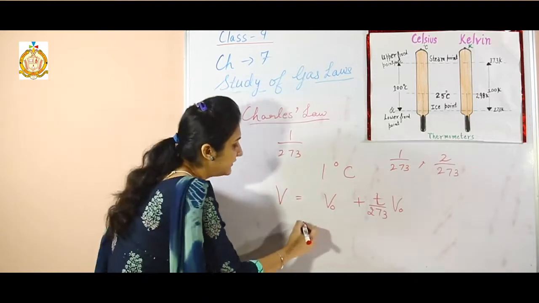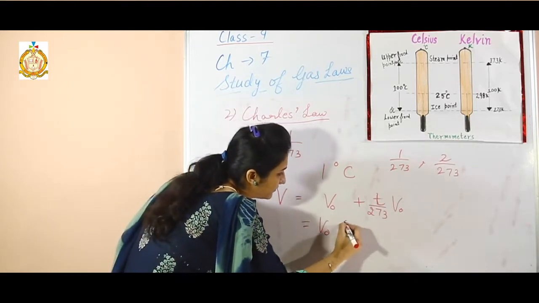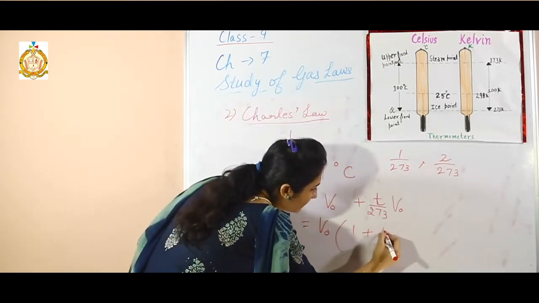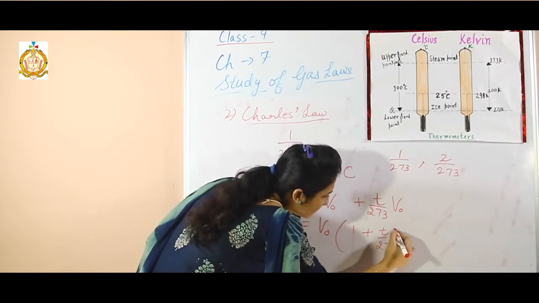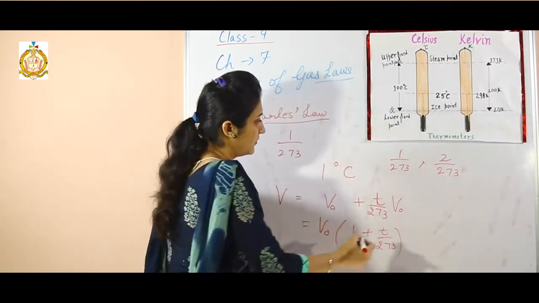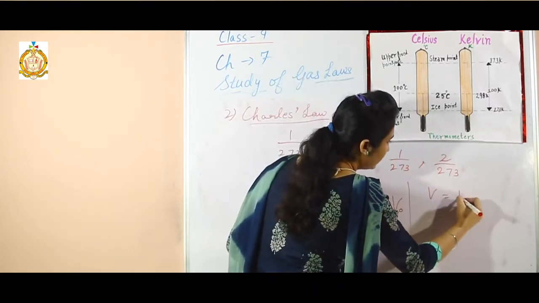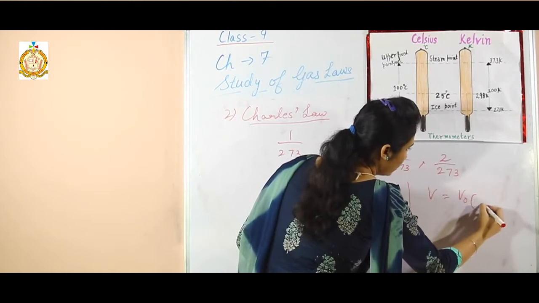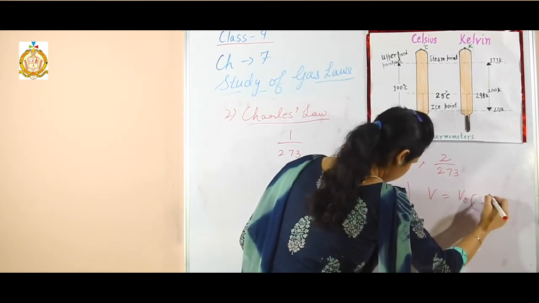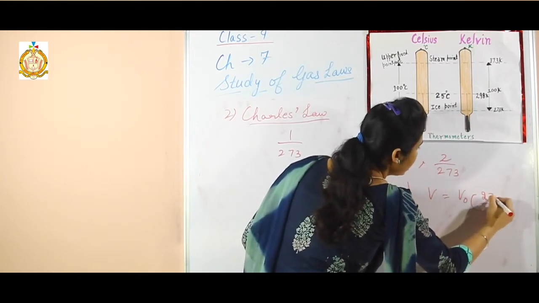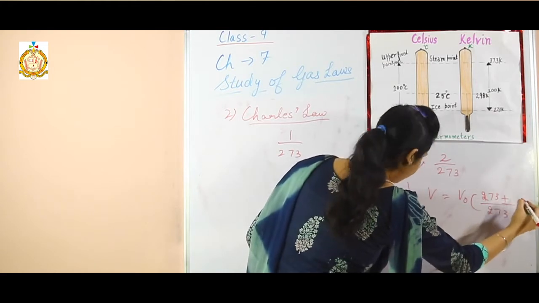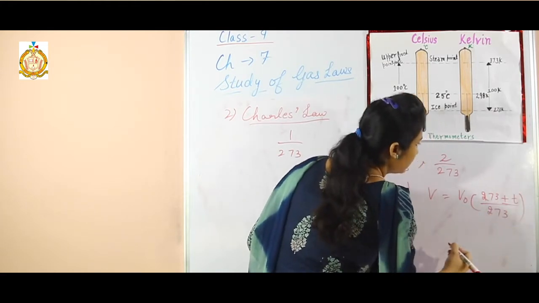We can take V0 common. So here it is 1 plus T/273. We can write V equals V0, taking LCM, 273 plus T over 273.